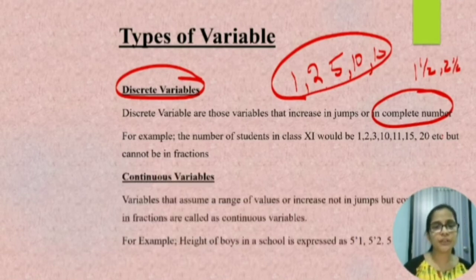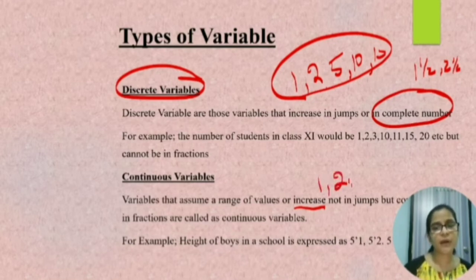Next we have continuous variable. Variables that assume a range of values or increase not in jumps but continuously, or even in fractions, are known as continuous variables. So continuous variables will not increase in jumps but will be on a continuous basis, and they can also be in fractions.